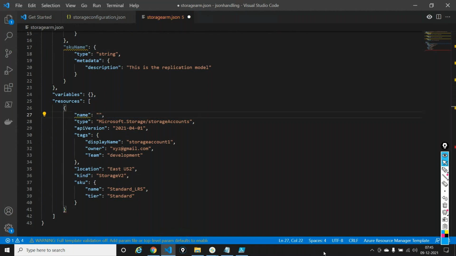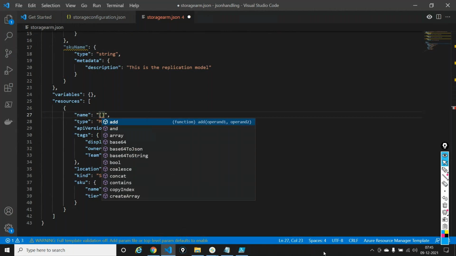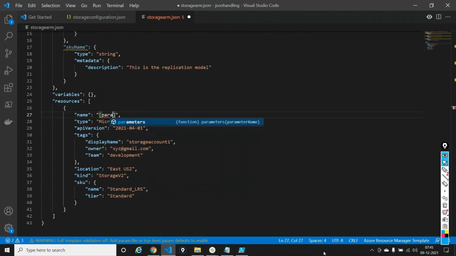Inside the quotes, very important, this is the syntax. Inside the quotes, I am opening and closing square brackets. And I am saying parameters, go into the parameters. Now it's asking what is the value. Give me a value for your name. I'm saying go into the parameters and pick up a name called storage account name. This is how I am declaring the parameter out here.